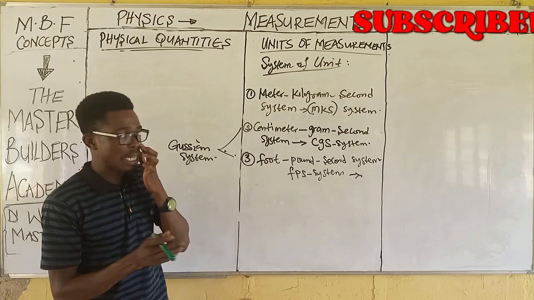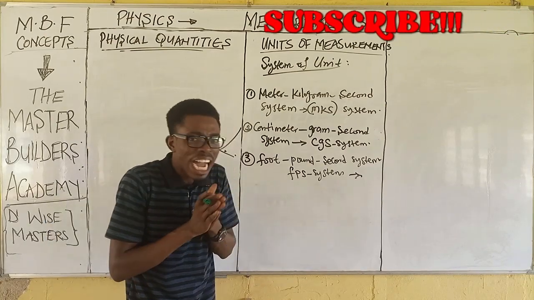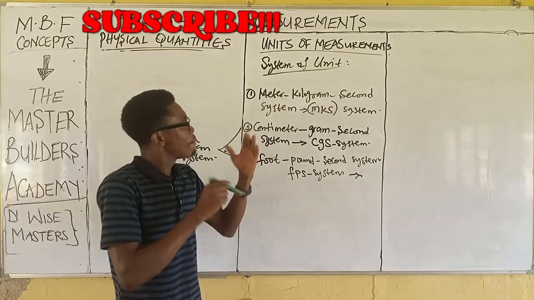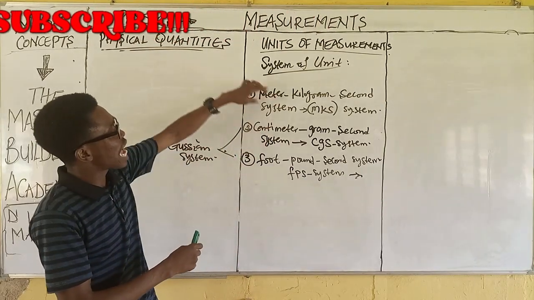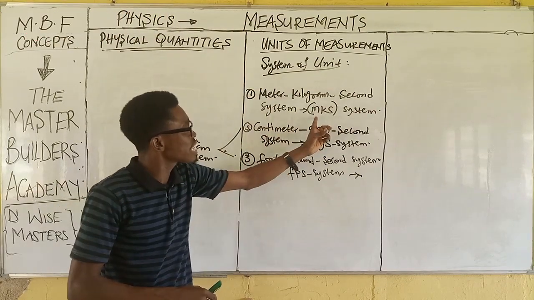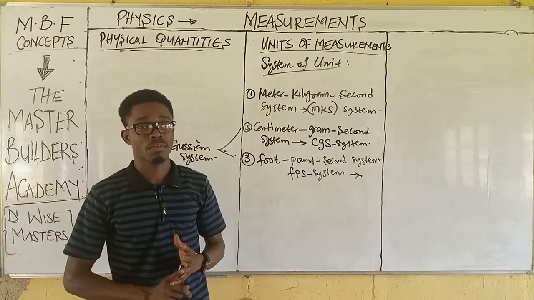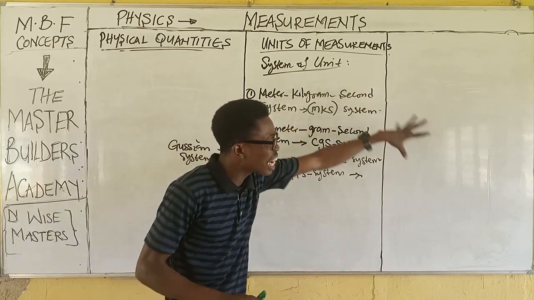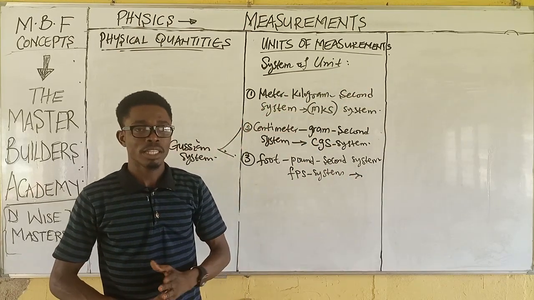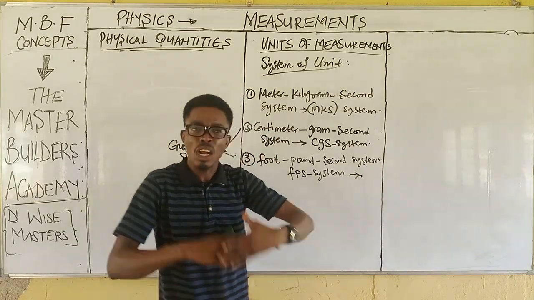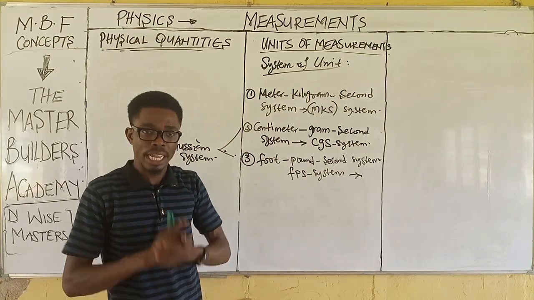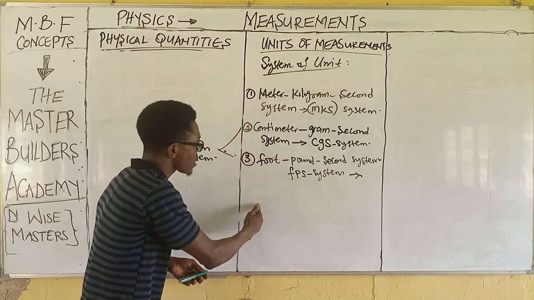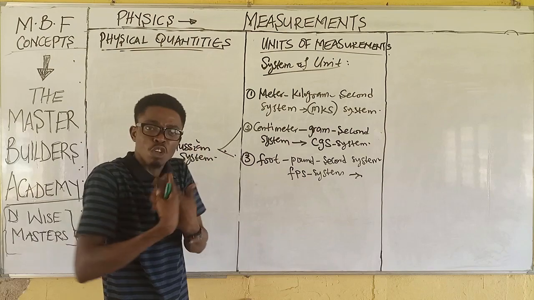But listen carefully, as we study at this level of physics, we majorly recognize this first case, which is MKS, internationally, all over the world today. This is what is worldwide accepted. This is what is used in most of the countries in the world. So, all of these three are systems of units of measurement.